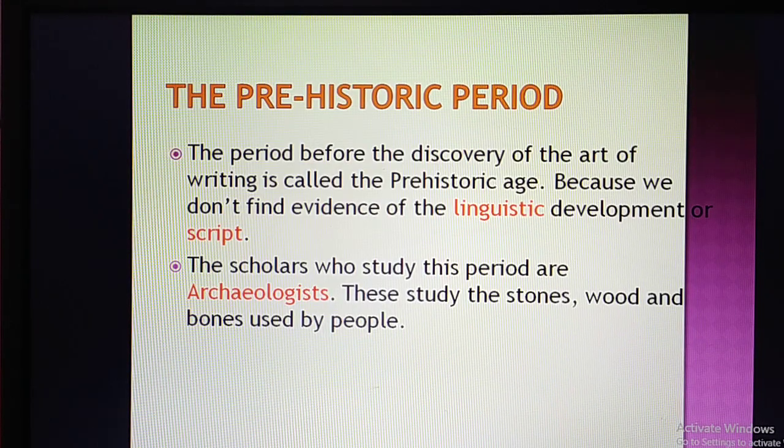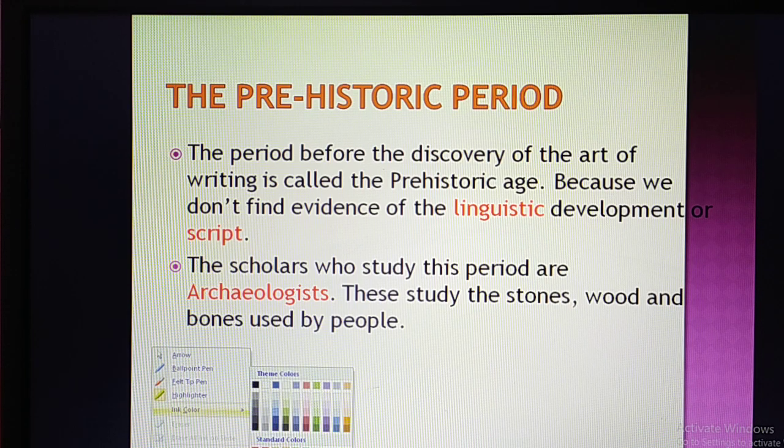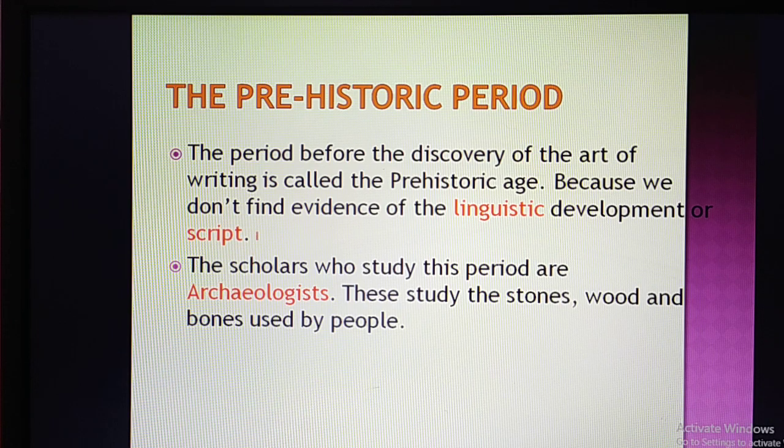Now let us understand another important aspect of the same lesson, that is the prehistoric age, prehistoric India we can say. In this topic, first of all we should understand what is the definition or meaning of the prehistoric period. Obviously the history of India can be divided into two parts. One is the historical period, and another one is the prehistorical period or era. Now let us understand what is meant by this prehistoric period. The prehistoric period is the period, age or era before the discovery of the art of writing, that is called the prehistoric period or age.